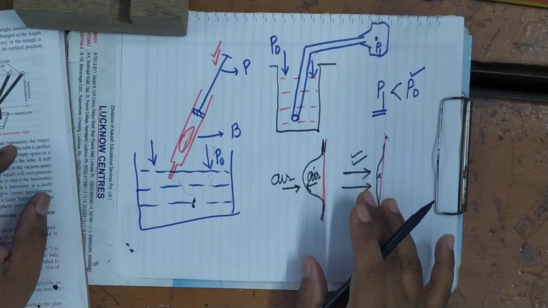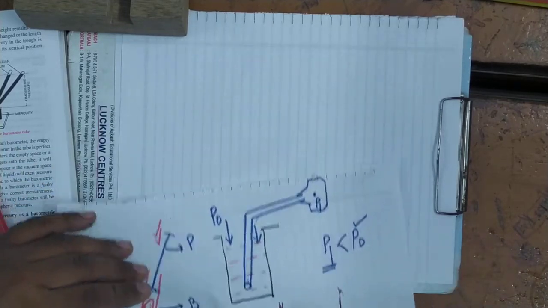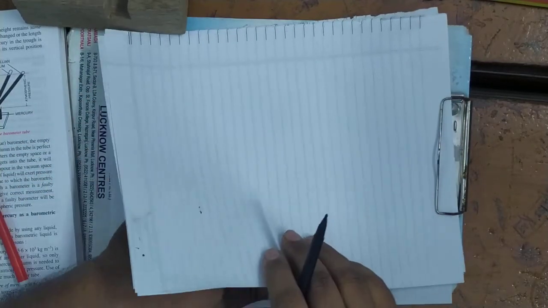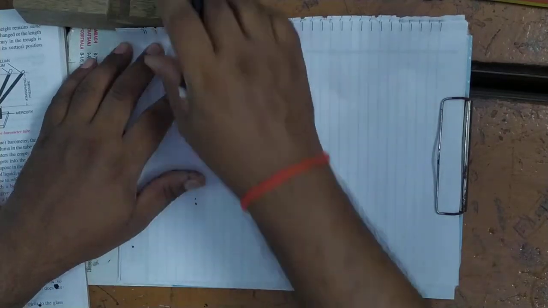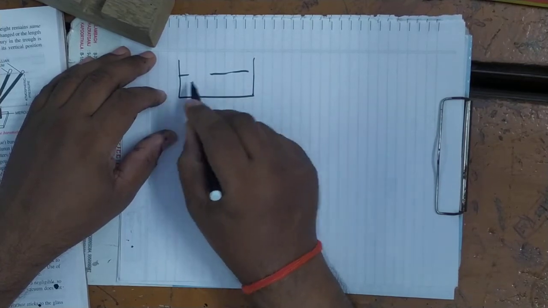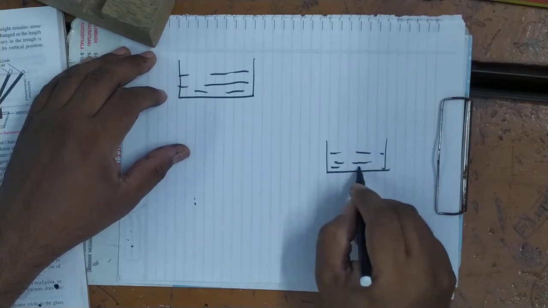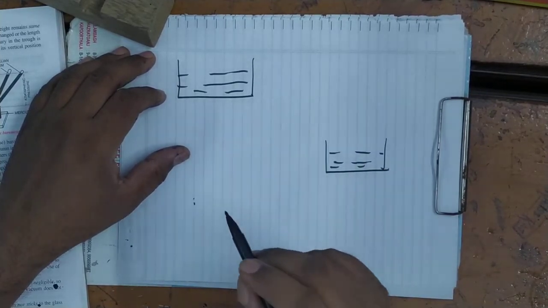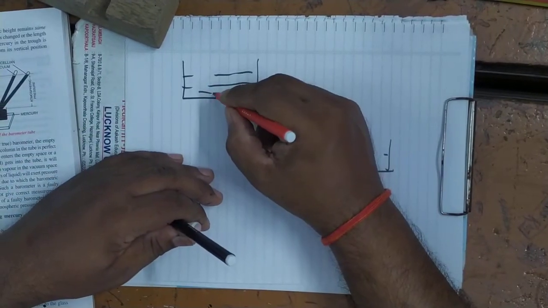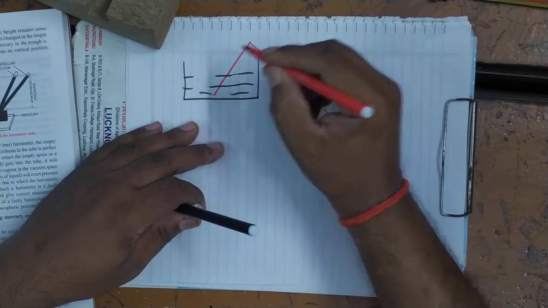Then the action of the siphon system. What is the action of the siphon system? That also you can see. Siphon system means by which we can establish the flow of liquid from a high level to a low level. Here there are two containers. One is situated at the higher level, and the other is situated at the lower level. So see here, this is a tube which is dipped here. It is dipped here.